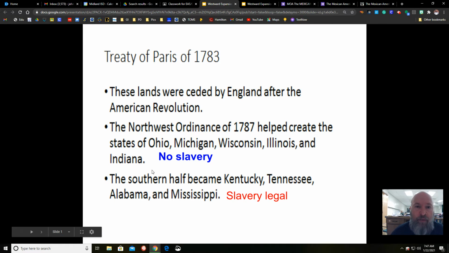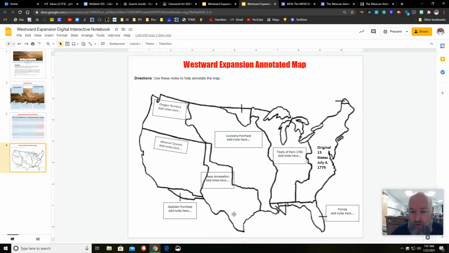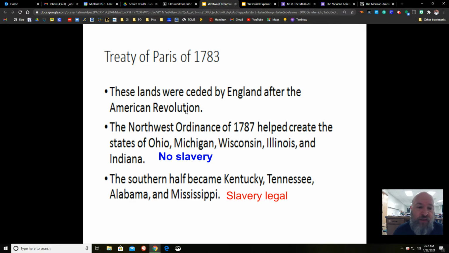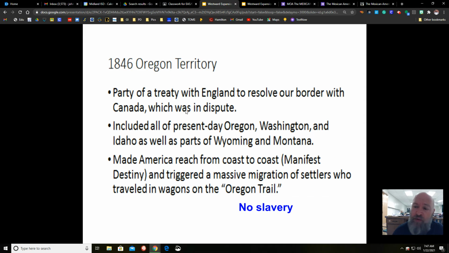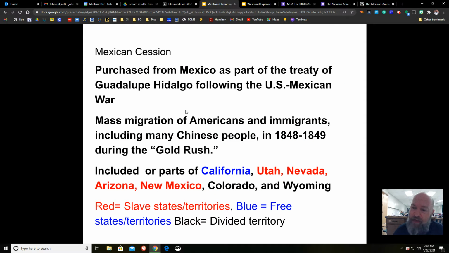And we are going to talk about how we acquired territory. We already talked about Texas yesterday. We're going to talk about the Mexican Cession and the Gadsden Purchase. The Mexican Cession is a result of the war between the United States and Mexico, which you learned about last year in Texas history. So, here's our notes that we purchased the Mexican Cession from Mexico. The year's not, oh yeah, here it is. 1848 is the year, which isn't clear on this slide. The year is 1848.